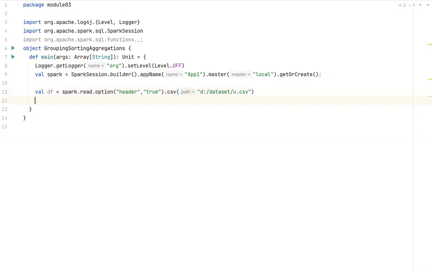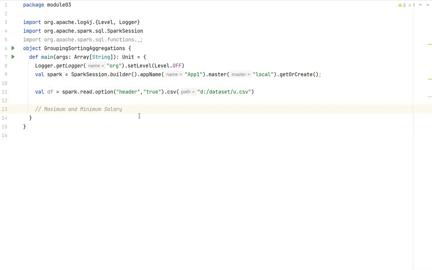For example, I want to find out, let's say, maximum and minimum salary of employee. You can do that. But first let's do one thing. I want to find out what is the total count of each category. So this is very important.